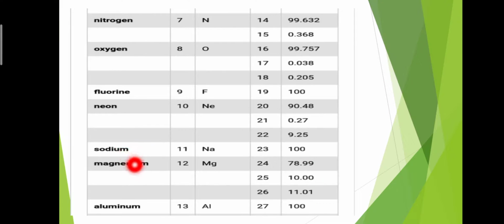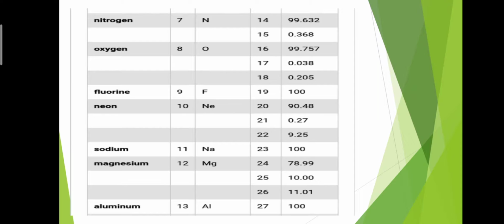Now magnesium, atomic number 12, symbol Mg, atomic mass 24. The abundance of this isotope is 78.99%. And magnesium having atomic mass 25, the abundance of this isotope is 10.00%.